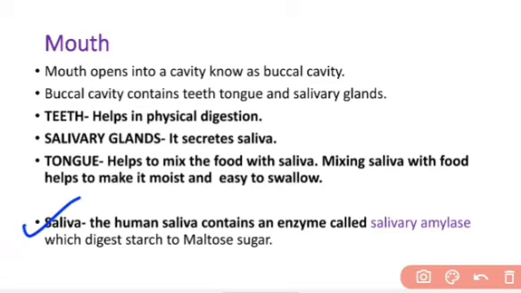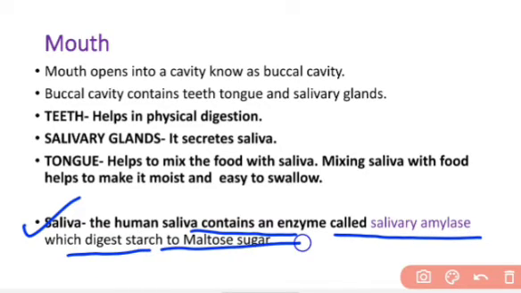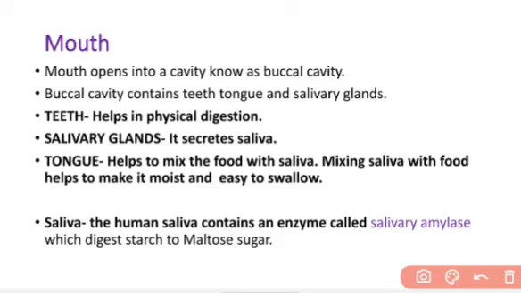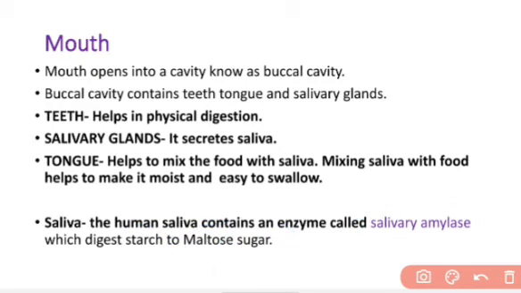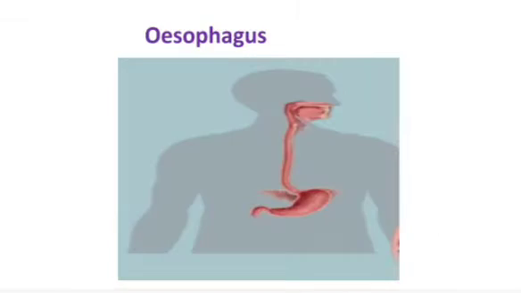Saliva contains an enzyme called salivary amylase which digests starch to maltose sugar. So in saliva we have an enzyme. That enzyme is very important and that is called salivary amylase, and that salivary amylase digests the starch present in our food into sugar, maltose sugar. So the digestion starts in our mouth, and the carbohydrate starts breaking down in our mouth.